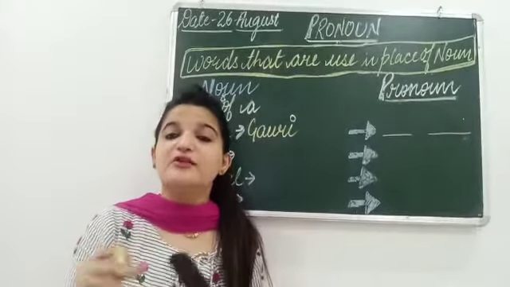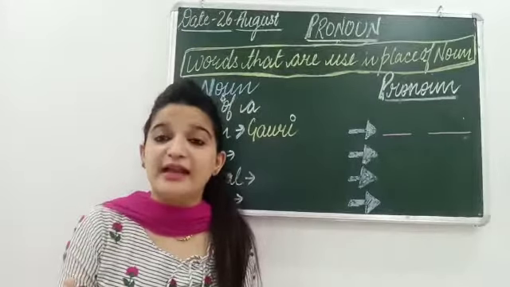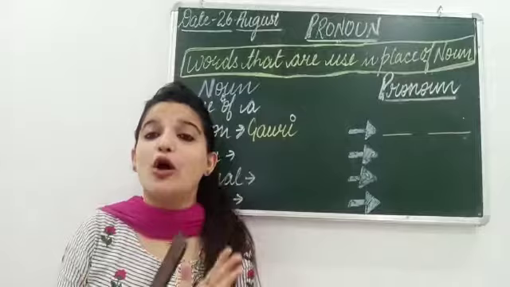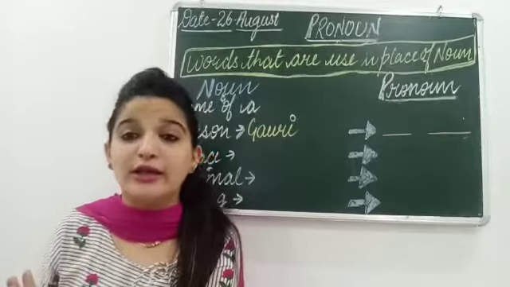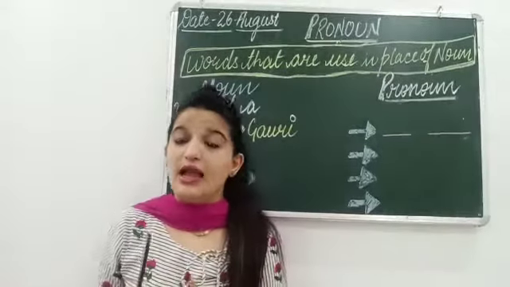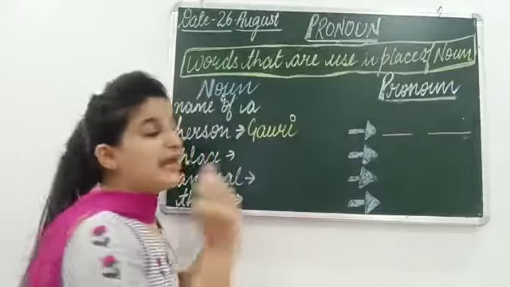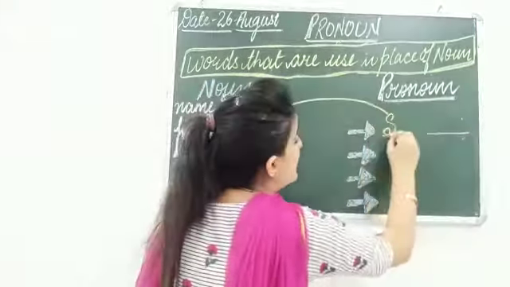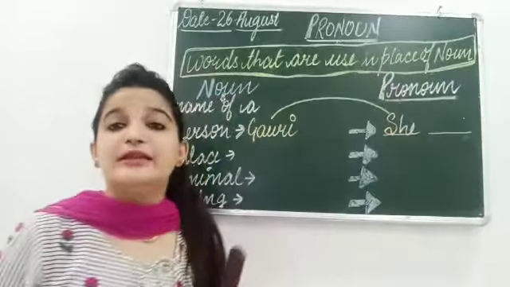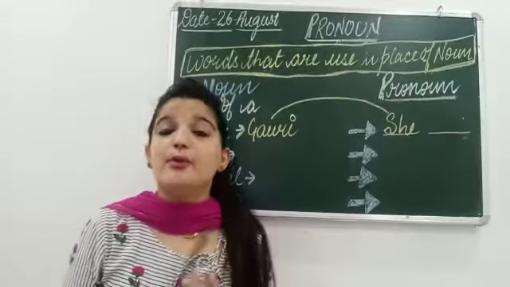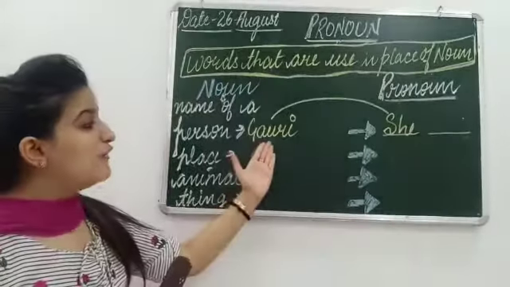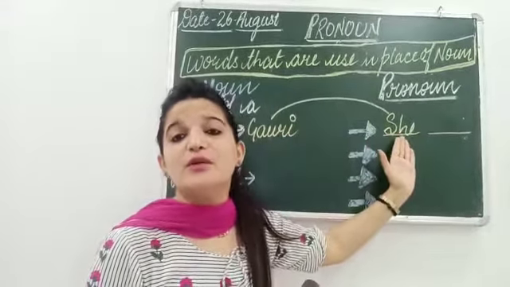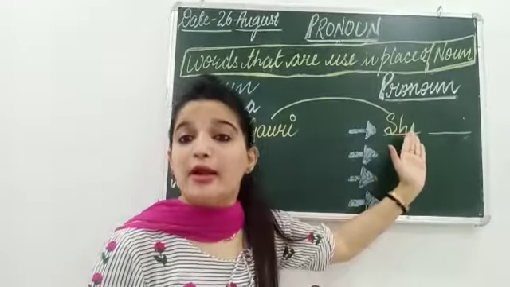Gauri is a smart girl. Gauri is an intelligent girl. Gauri is a kind girl. So to avoid repeating Gauri again and again, for a female we can use the word she, and that she is called pronoun. It means in place of noun we have used this word, and that is she. This she word is, we can say, pronoun.